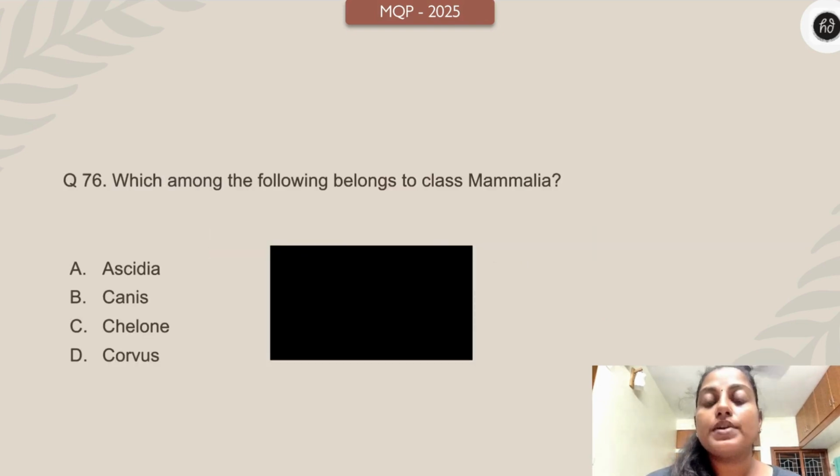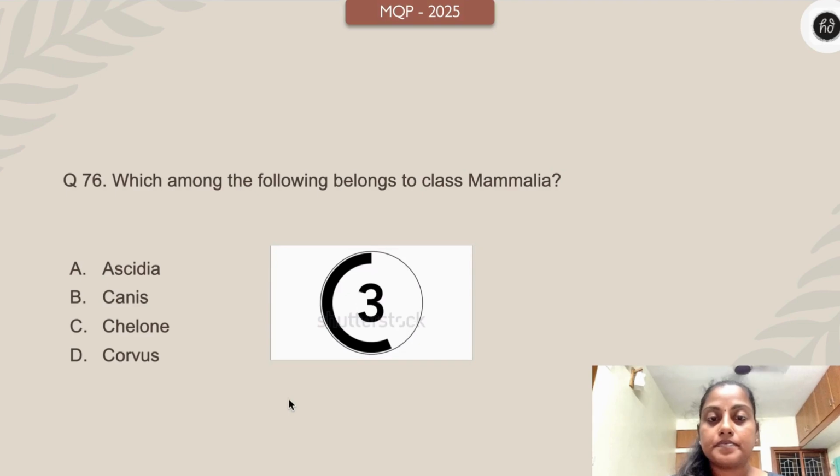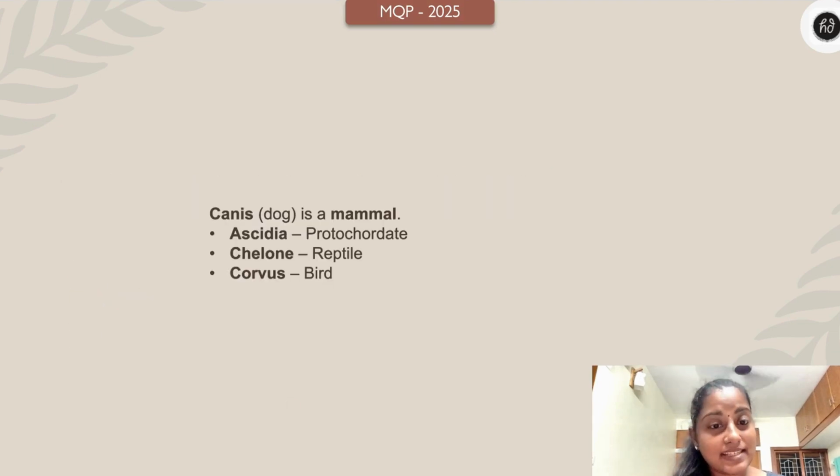Which among the following belongs to class Mammalia? Acidia, Canis, Chelone and Corvus. Your time starts now. Again, very easy. Yes, the answer is Canis. Canis is nothing but what? Dog, right? Acidia is a protochordate, Chelone is a reptile and Corvus is a bird.